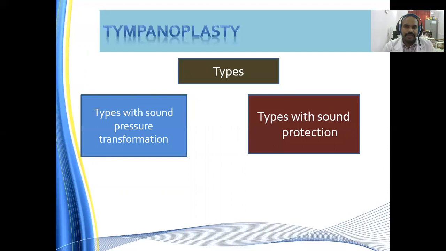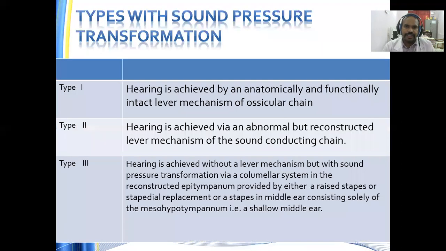Then what are the types of surgeries? You can have tympanoplasty types with sound pressure transformation and sound pressure protection. So for sound pressure transformation, we basically transform the sound. In type 1, hearing is achieved by an anatomically and functionally intact lever mechanism. In type 2, an abnormal reconstructed hearing mechanism has been restored.